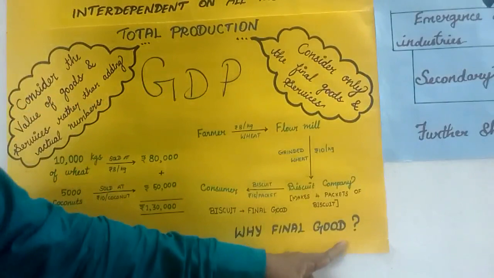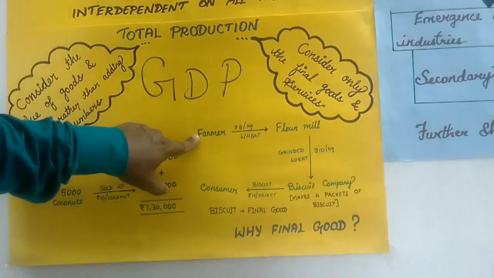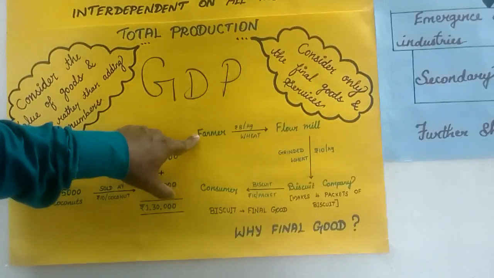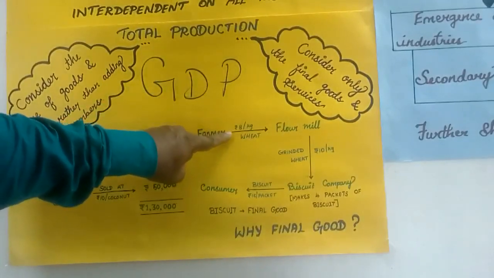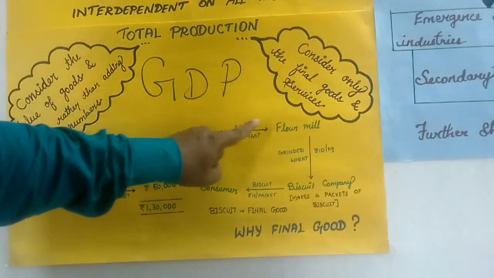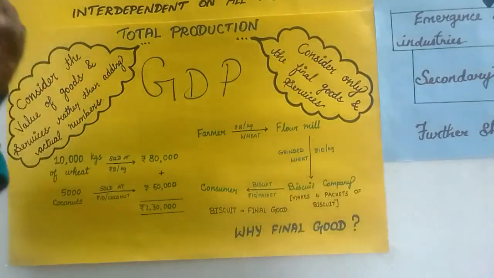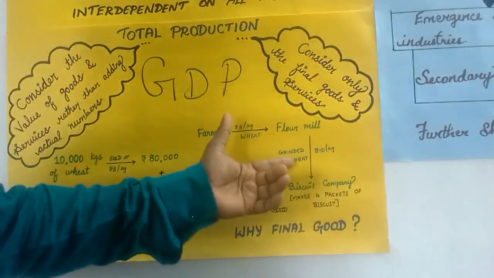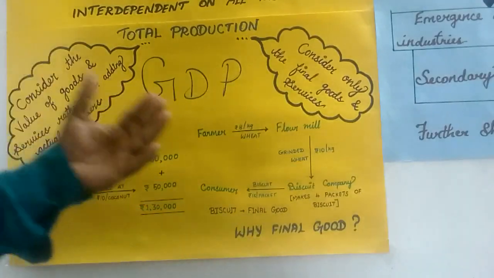Why final goods? That is important, because I can show another example. A farmer produced wheat, and he sold the wheat at 8 rupees per kg to the flour mill. The flour mill purchased this wheat and ground it into wheat flour, and sold the wheat flour to a biscuit company.